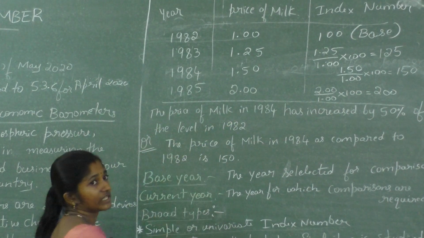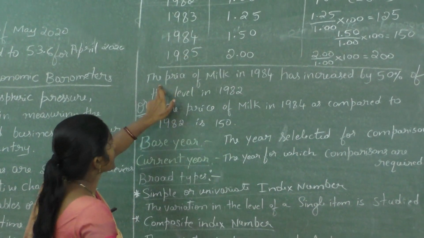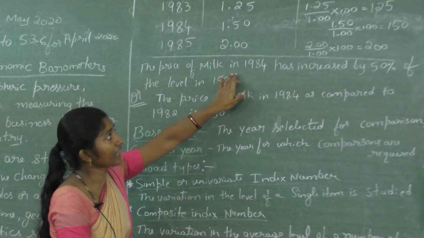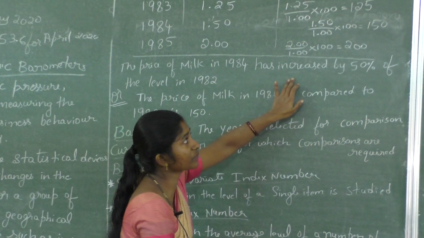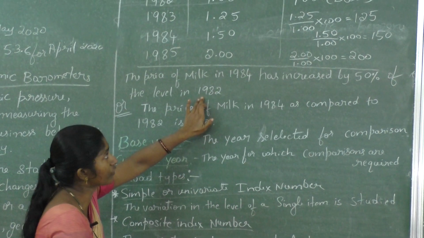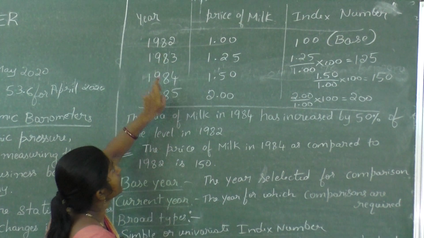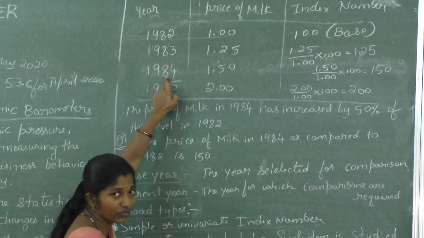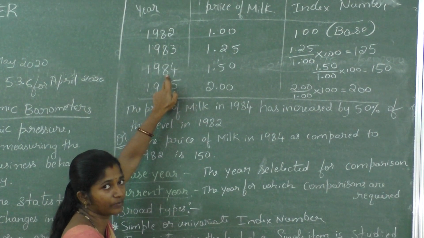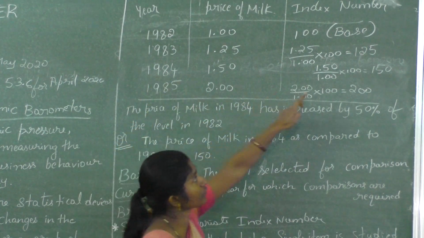Now I have written one example for this data. The price of milk in 1984 has increased by 50% when compared to the price level of 1982. Here 1982 is the base year, and I have taken 1984. 1984 is 150.